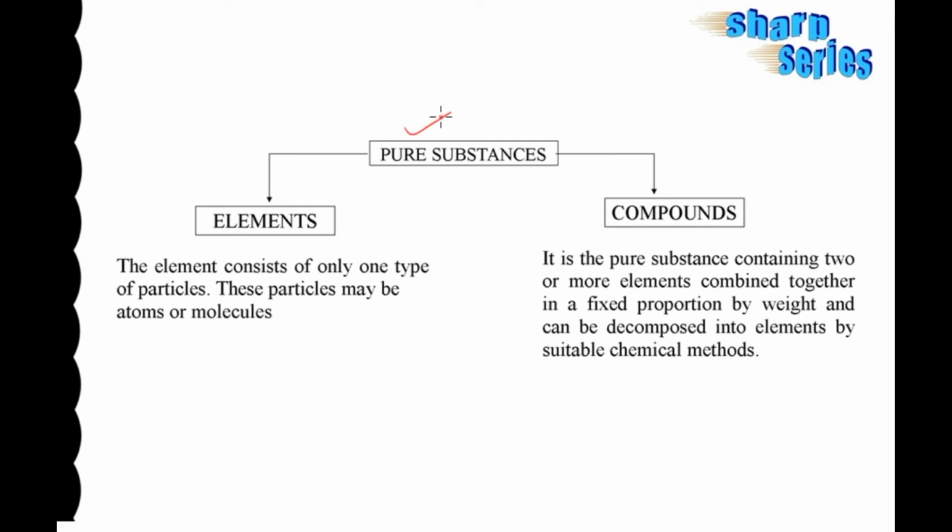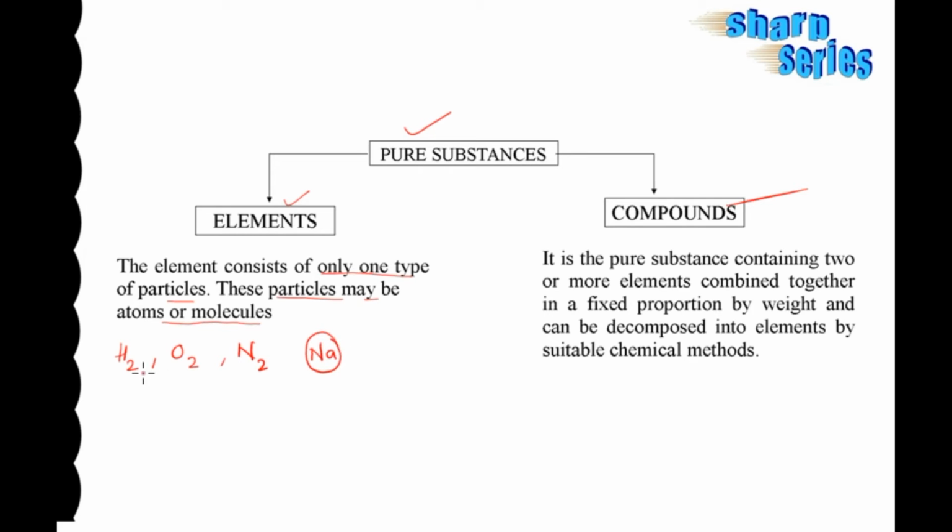Next, pure substances are classified as elements and compounds. Elements consist of only one type of particles. These particles may be atoms or molecules. For example, it may be hydrogen gas, oxygen gas, nitrogen gas, or sodium metal.